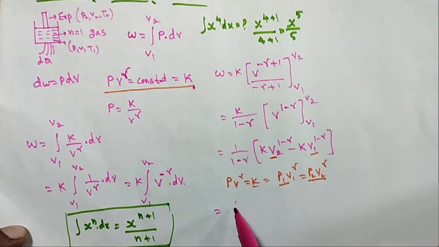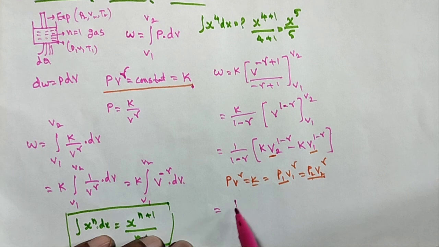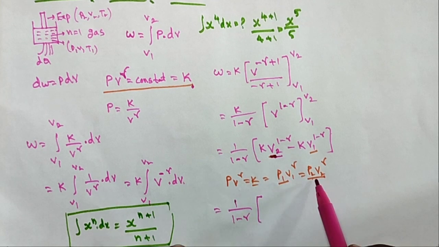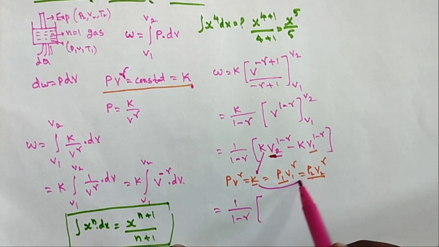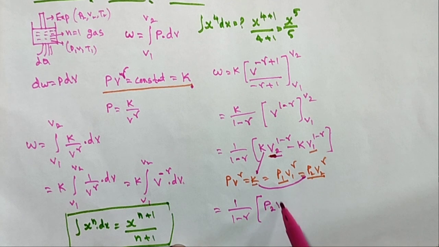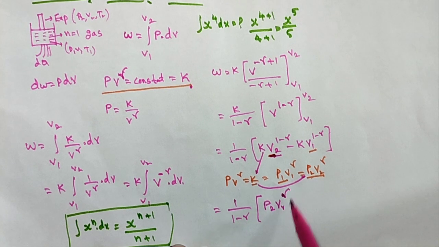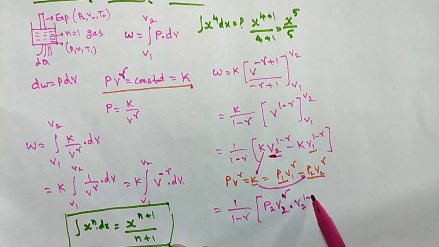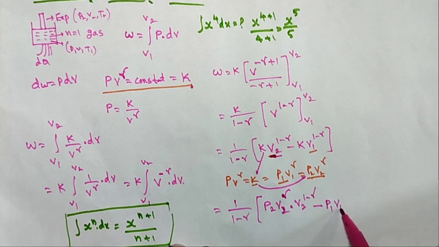Therefore, 1 by 1 minus gamma. For the V2 term I take P2 V2 power gamma, which is the K value, into V2 power 1 minus gamma. All of you understanding? Minus K, for which I take the V1 value. Why am I taking this? I will explain. It gives one formula.